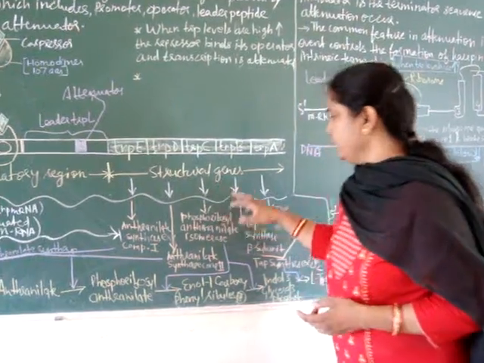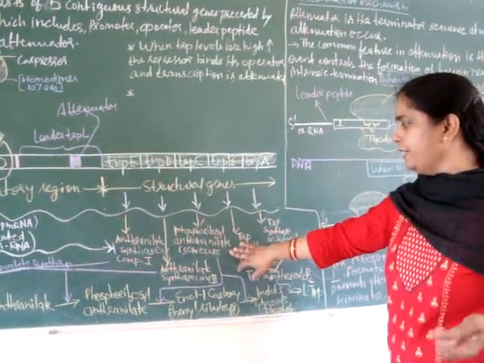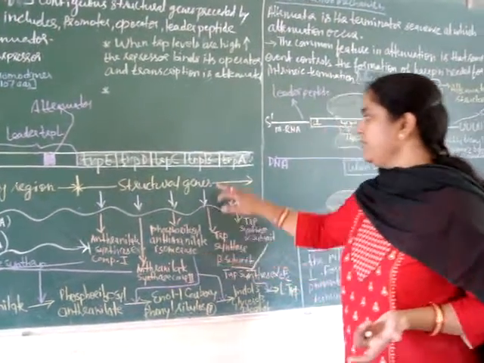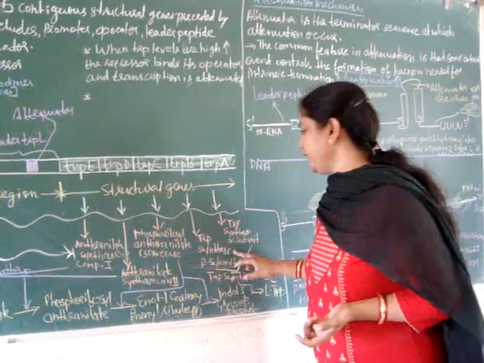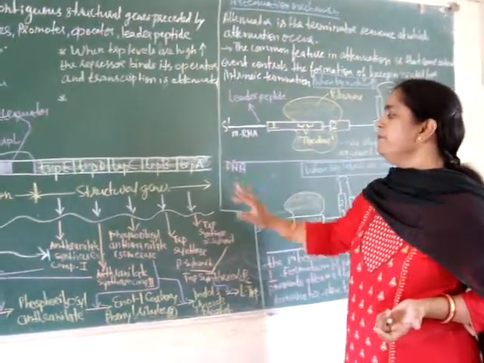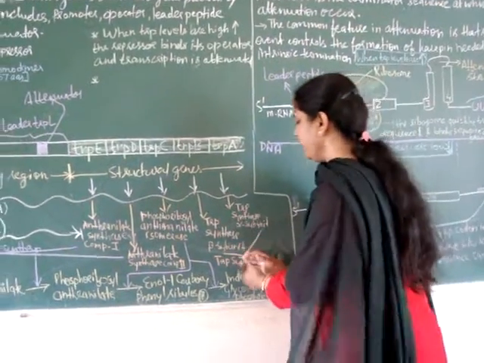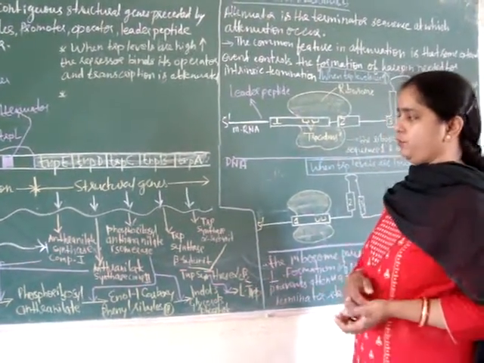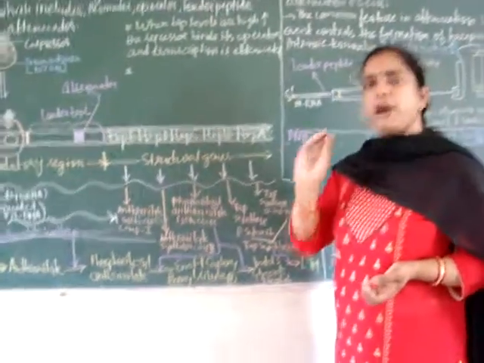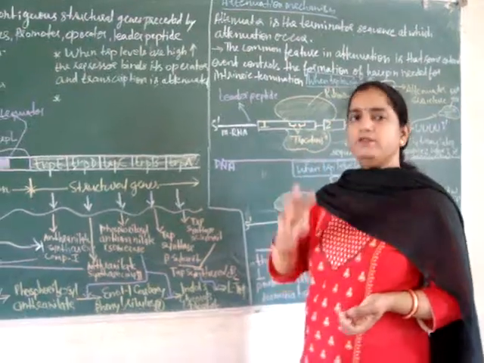Okay, then the third one is the TRPC gene, which expresses phosphoribosyl anthranilate isomerase enzyme. Then TRPB expresses tryptophan synthase beta subunit, and TRPA expresses tryptophan synthase alpha subunit, and together they form tryptophan synthase alpha 2 beta 2. So like this, from 5 structural genes, 3 enzymes are synthesized which convert chorismate to